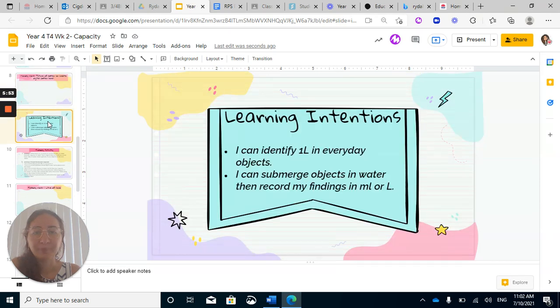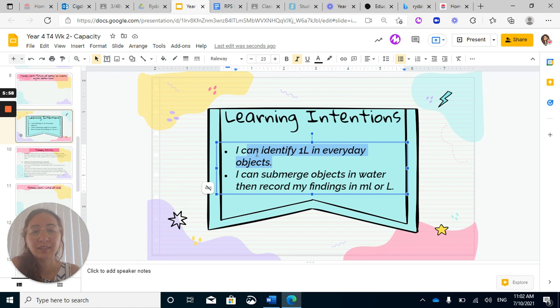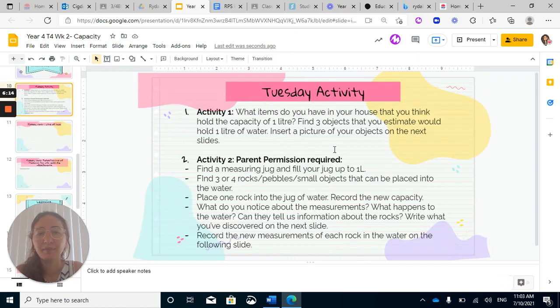All right, let's keep going. So that's Monday. Now we've got Tuesday. Tuesday, again, we're going to identify 1 liter objects in everyday life. And then submerge means put underwater or go under. You're going to put an object underwater and see what happens. And you're recording what happens in milliliters or liters.